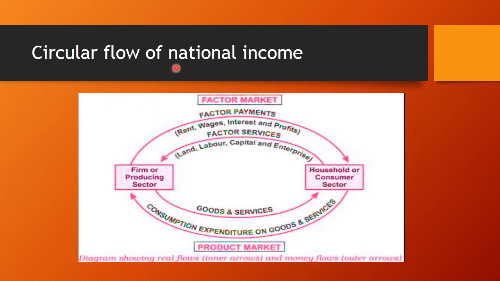Circular flow of national income. Now, what do you mean by circular flow of national income? Whenever we are talking about circular flow of national income, we are talking about a closed economy. We have two types of economy, that is open economy and closed economy. So what is a closed economy? The closed economy is the one in which there is no role of foreign trade and government. So such an economy has no economic transactions with other countries or with foreign countries. We can say it is a self-dependent or self-reliant country.